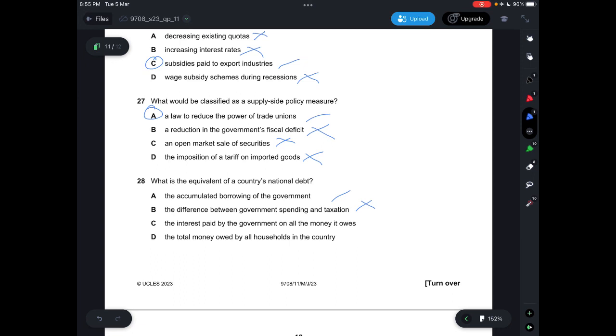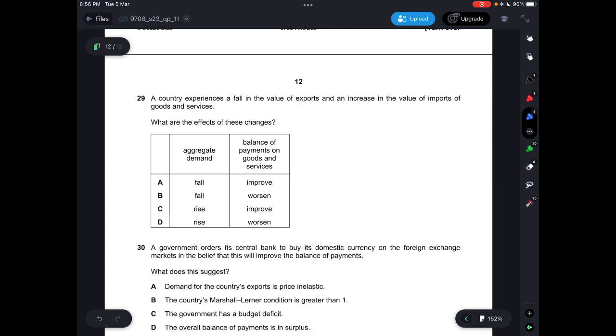And then C, it says the interest paid by the government on all the money it owes, which is incorrect because national debt is basically what you owe, not the interest paid. D says the total money owed by all households, which is incorrect because the money owed by all households does not account to the country's national debt, so it would have to be A.